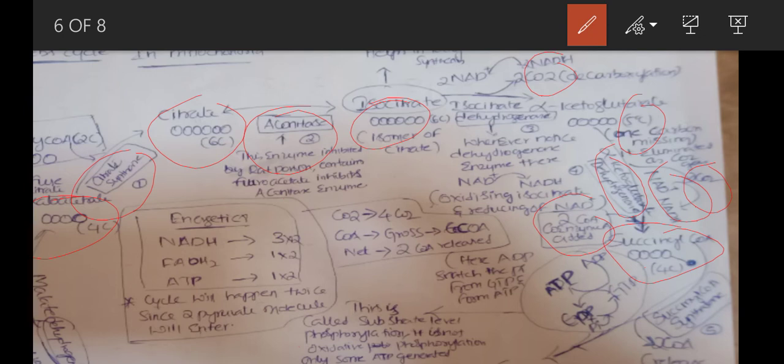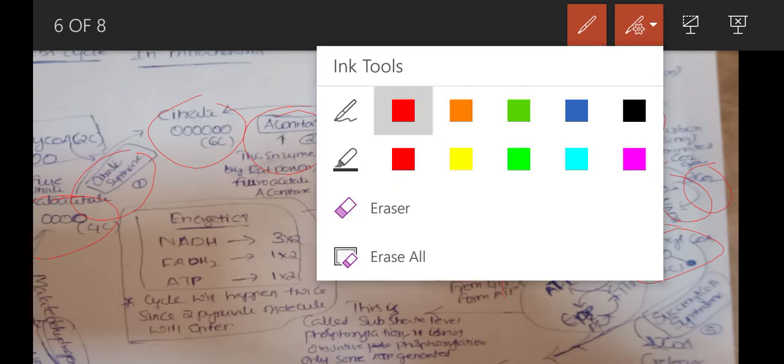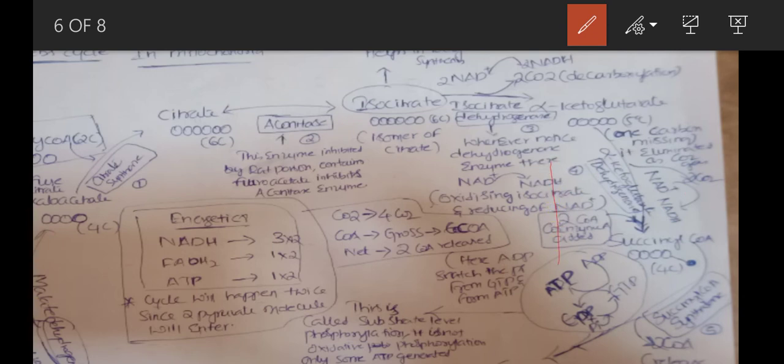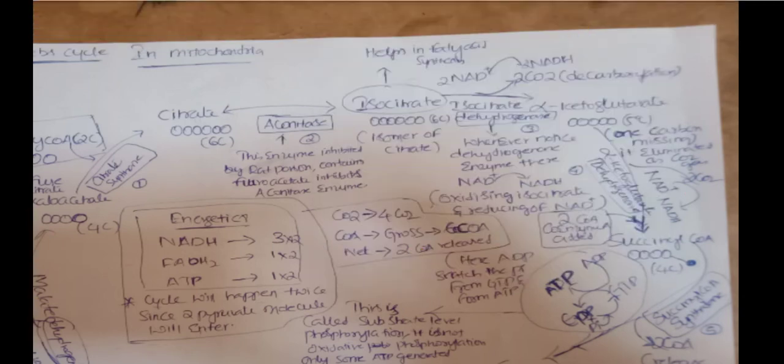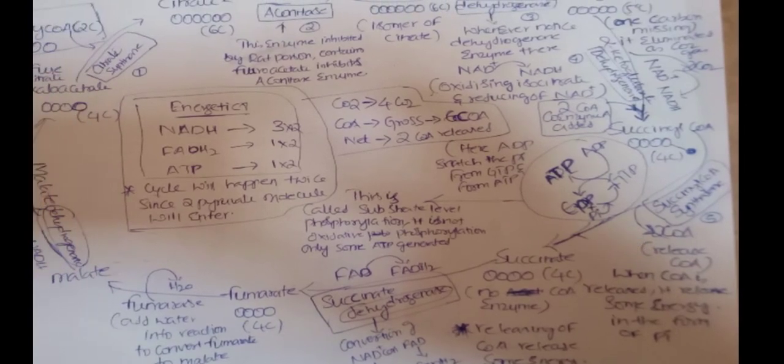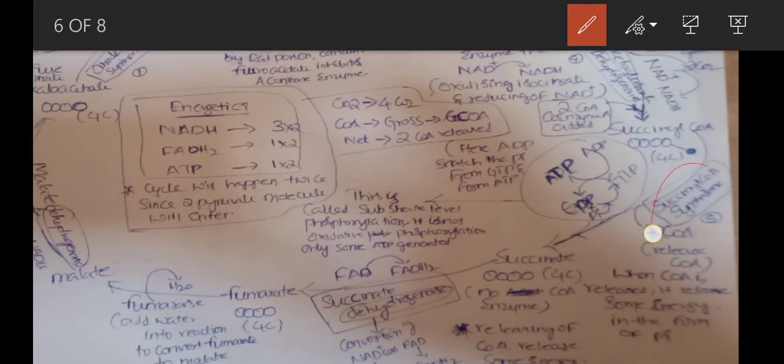From succinyl CoA it will form succinate. The important enzyme used here is succinyl CoA synthetase. When we go from succinyl CoA to succinate, there is a loss of coenzyme A. When anything is releasing coenzyme A, it will automatically release some sort of energy, in the form of inorganic phosphate.